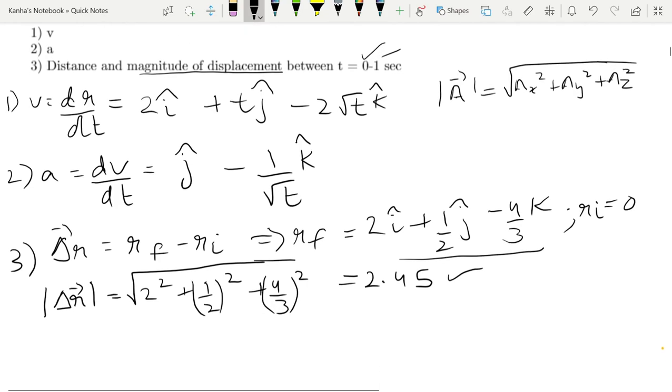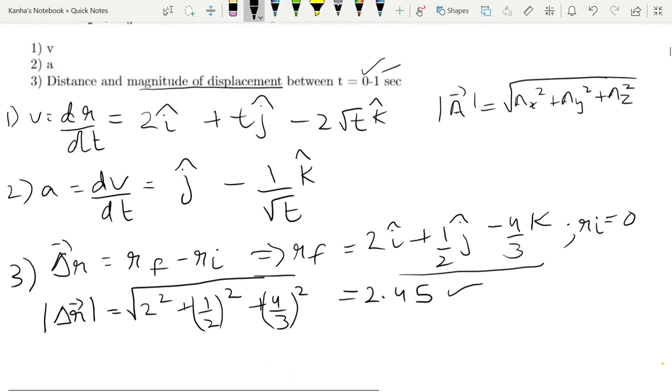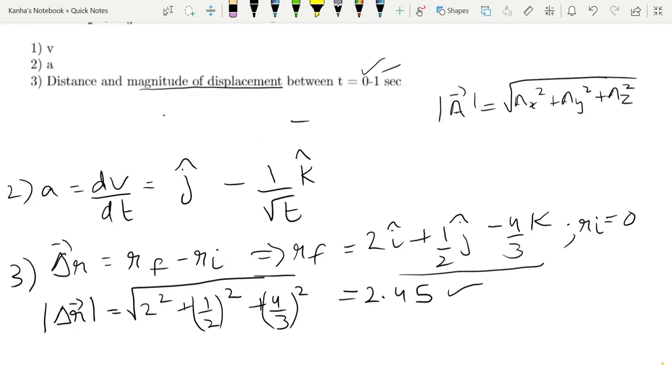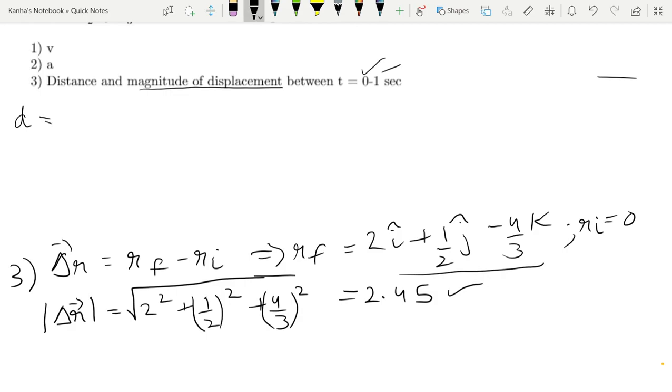Now when you look at the distance of this quantity, that's a different ball game altogether. So how do you calculate distance? Let me erase the velocity part so that I have enough space for you to learn about distance. So distance is basically an integral of the mod of your speed. So basically distance d is equal to an integral of speed into dt. Now how do you do this?